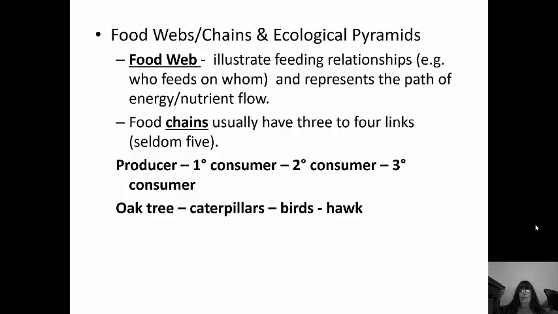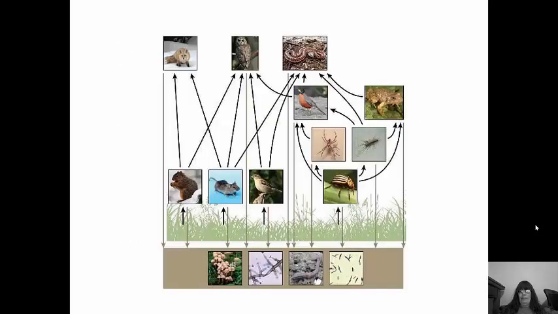They usually only have 3 to 4 links, and as the name implies, it's a chain. So, for example, a producer is going to be eaten by a primary consumer, which will then be eaten by a secondary consumer, which will then be eaten by a tertiary consumer. An example would be you have an oak tree. Caterpillars are feeding on the oak tree. A bird is going to eat the caterpillar, and then a hawk is going to come in and eat the bird. Food webs, unlike food chains, can overlap. So here's an example of a food web. So as you can see, you have multiple levels. They're all intertwined, and organisms can be eaten and eat.